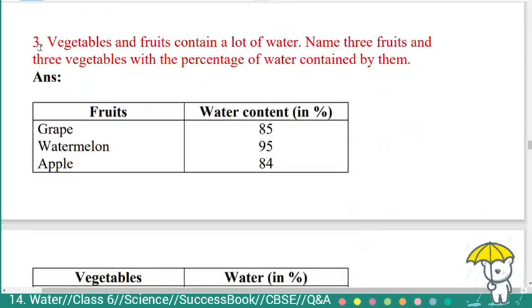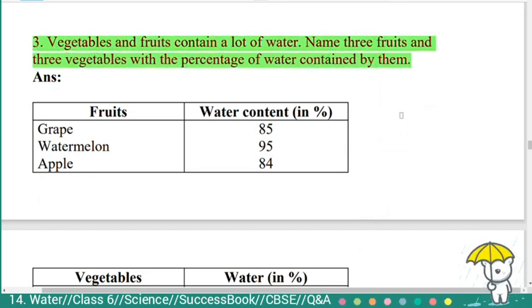Third question, vegetables and fruits contain a lot of water. Name 3 fruits and 3 vegetables with the percentage of water contained by them. Answer. Fruits. Here grape contains 85% of water, whereas watermelon contains 95% and apple contains 84%.